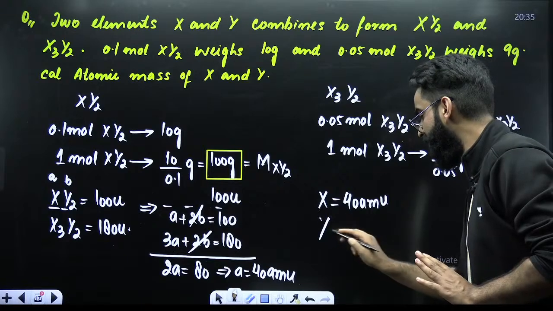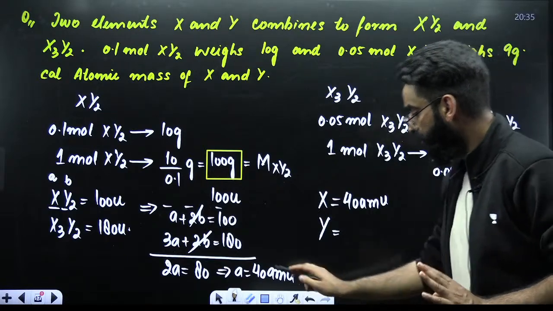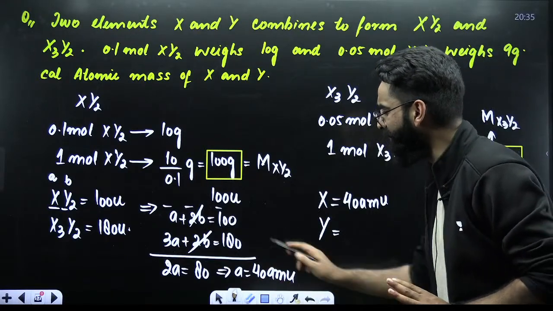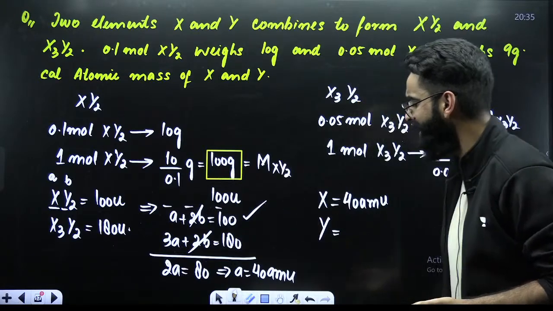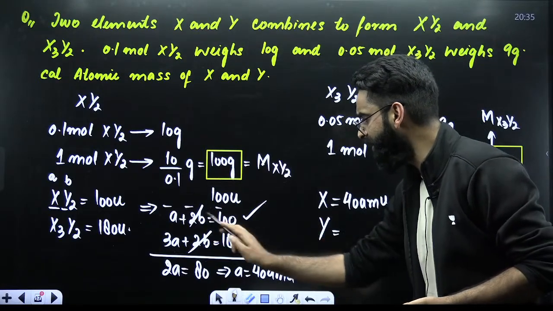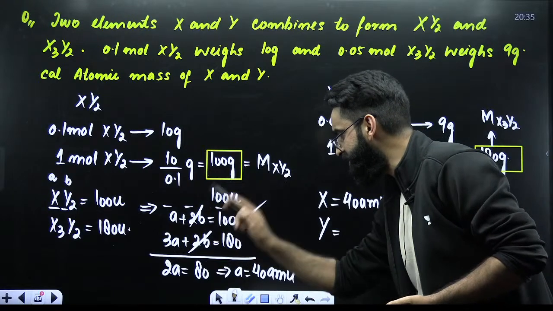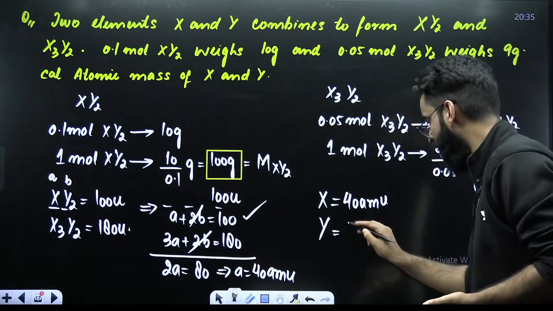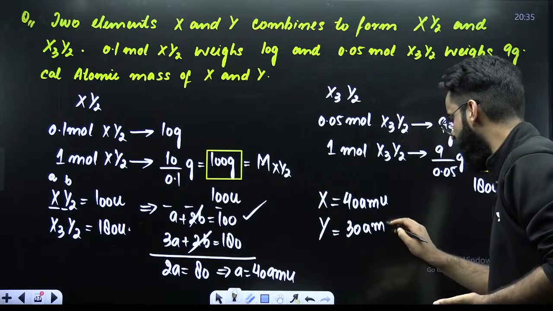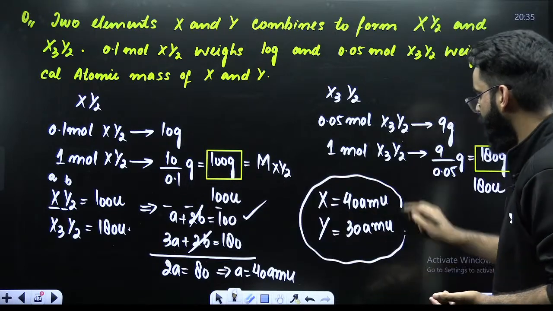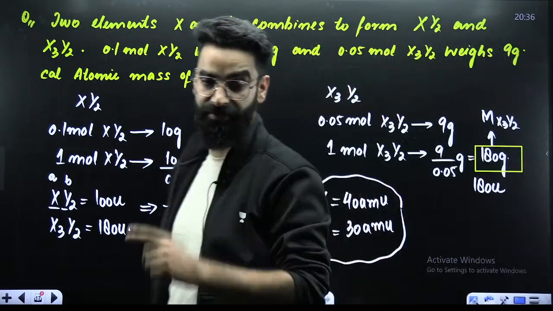So what is the atomic mass of Y? Put the value of A in any of these equations. Put A as 40 here: 100 minus 40 is 60, and 60 by 2 is 30. So the B value is 30. B was the atomic mass of Y. Perfect. I hope this is clear to every one of you.